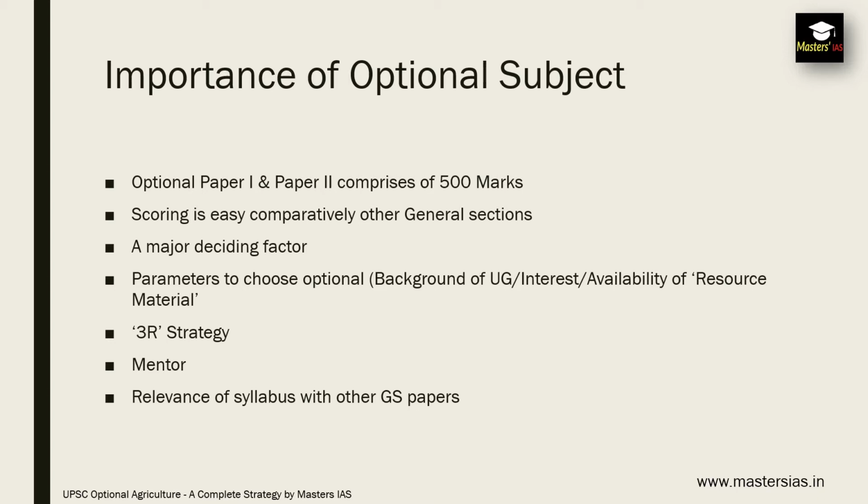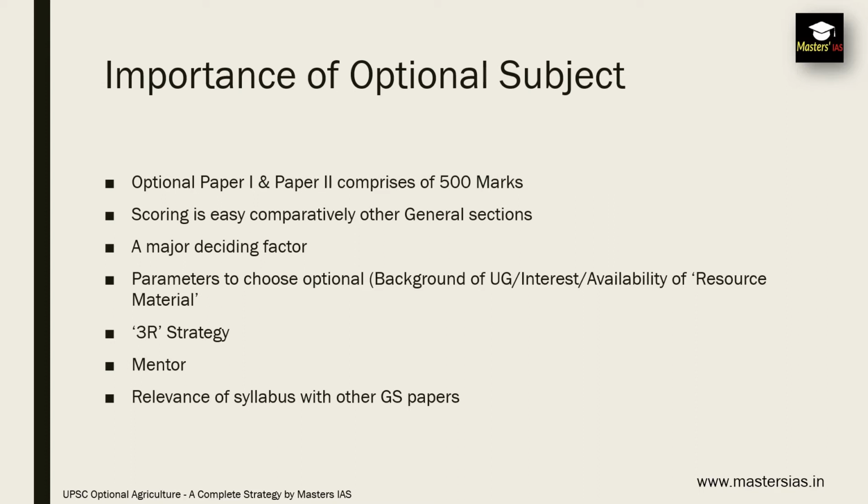So most of the students have a question with optional subject, which optional subject to choose, why to choose, and what are the parameters to choose. So in case of parameters, you can see background of your UG, that is one of the major parameters, because if you go through the syllabus of every optional subject, you can find not all optional subject syllabus is familiar to you.